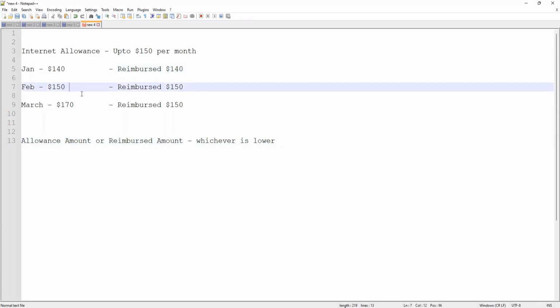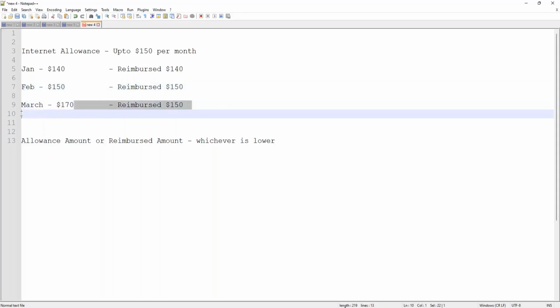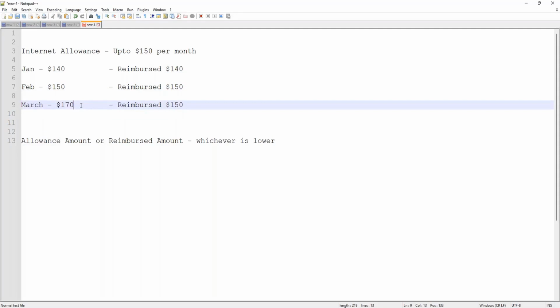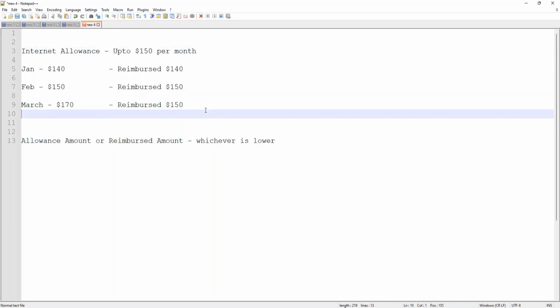If it is equal, everybody is happy. Employees are happy because they got the maximum. And if it is more than the allowance, it says whichever is lower. So that means this $150 is lower. So you will get the $150, right? That is the story with reimbursable allowances.